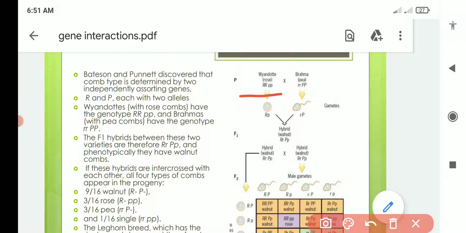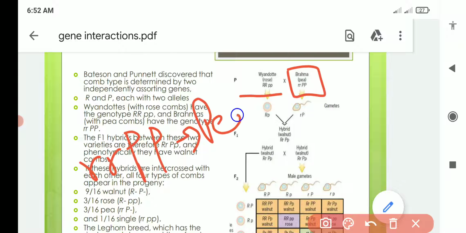So capital R, small p together give us this rose type of comb. And second one is Bahamas, which has pea type of comb. It has the genotype small r, capital P, capital P. So this small r, capital P results in pea type of comb, the smallest comb. And this capital R, small p results in rose type of comb.